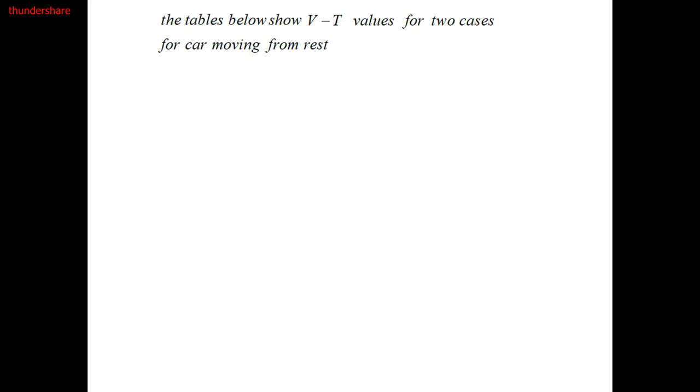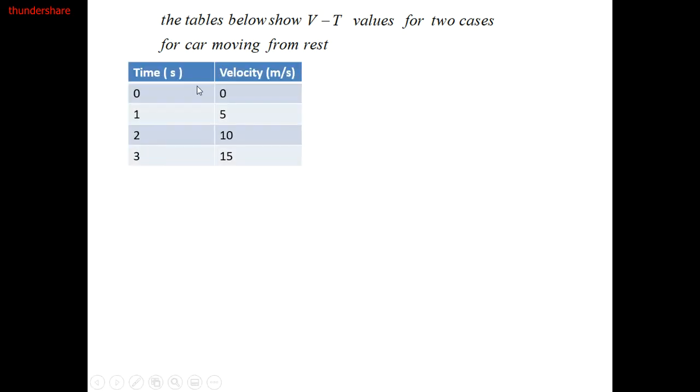we will see right now velocity-time table values for two cases for a car moving from rest. In the first case, when time equals 0, velocity equals 0. When time equals 1, velocity equals 5 meters per second. When time equals 2, velocity equals 10. When time equals 3, velocity equals 15. Of course, as you can see, the car is speeding up. The speed is increasing. So motion is speeding up.